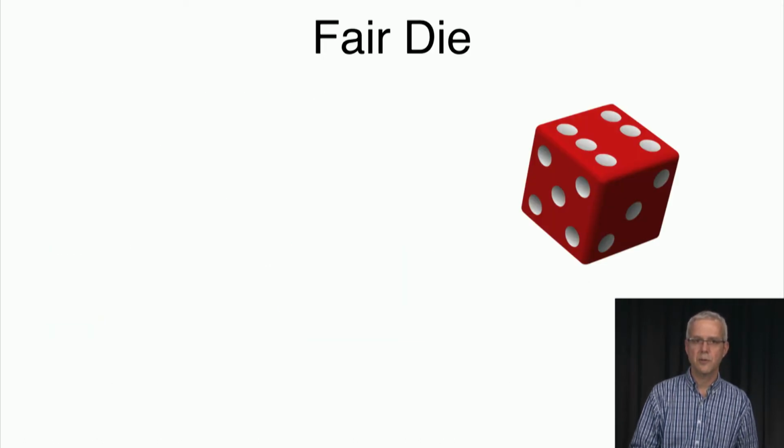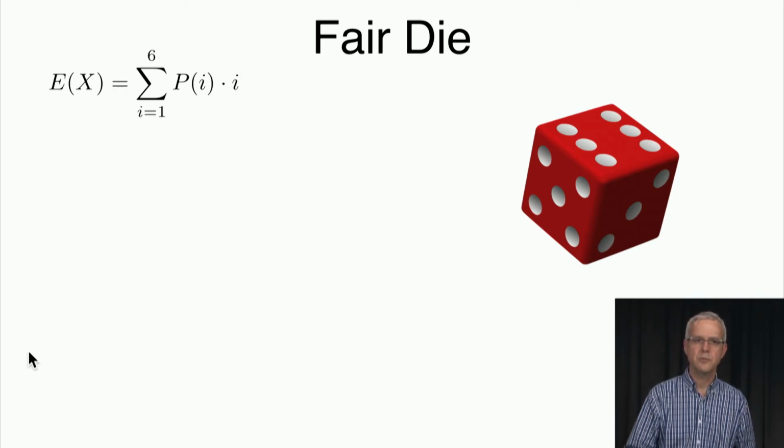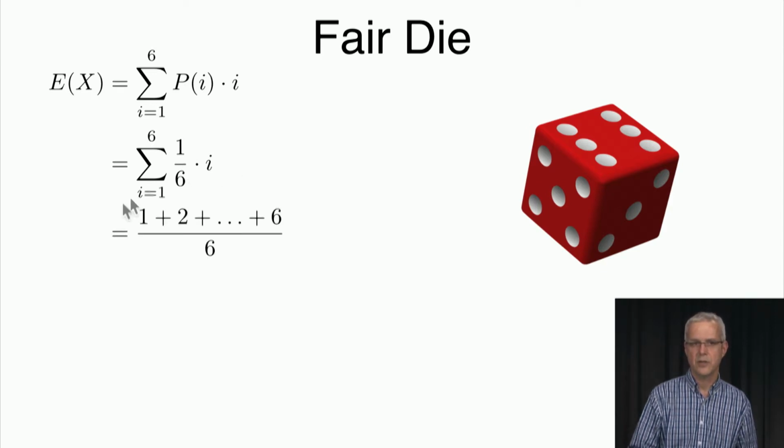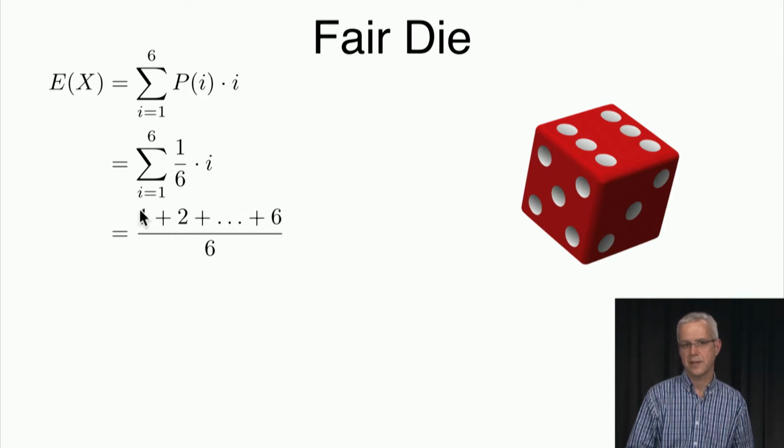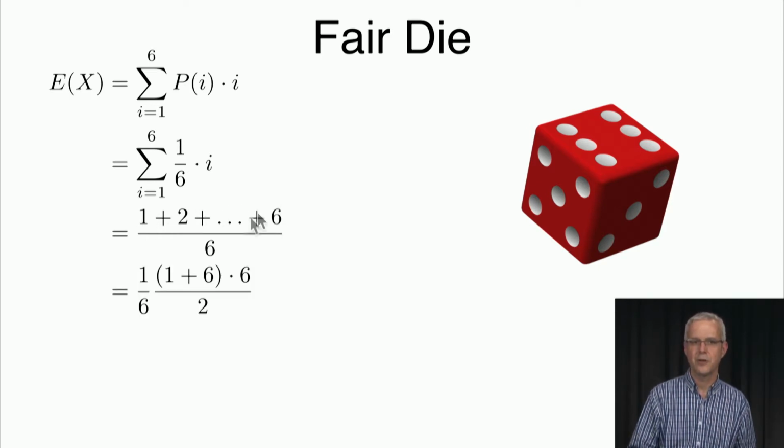So let's look at a couple of examples. Let's look at a fair die again. What is the expected value of x? By our definition, it's the summation of i going from 1 up to 6 of the probability of i times i. But for a die, every side has probability 1/6. So it's the summation from i equals 1 up to 6 of 1/6 times i, which is 1/6 in the denominator, and then we need to add 1 plus 2 up to 6, and 1 plus 2 up to 6, as we know, is (1 plus 6) times 6/2, and the 6 cancels, and we get 7/2, which is 3.5, which is what we got before.